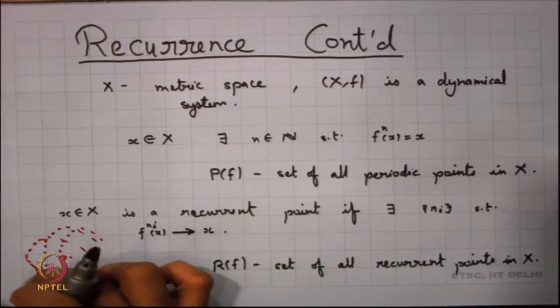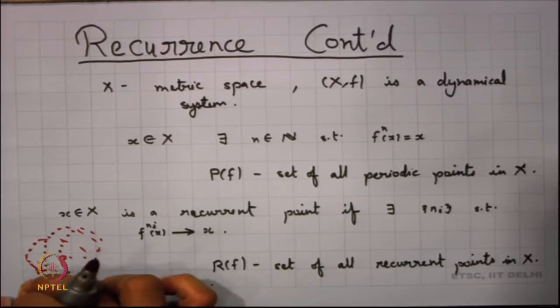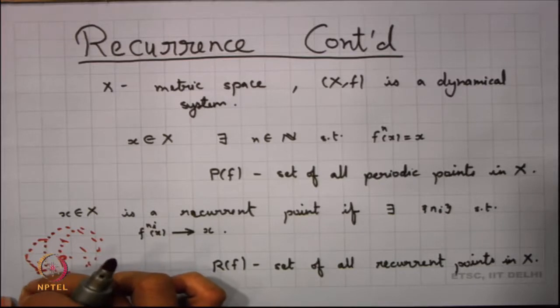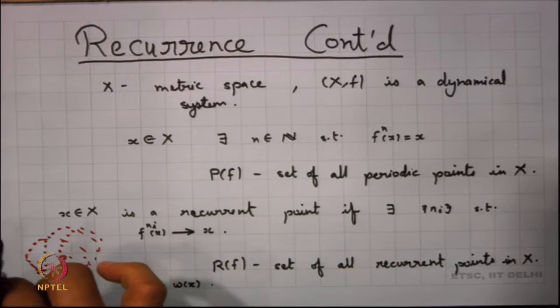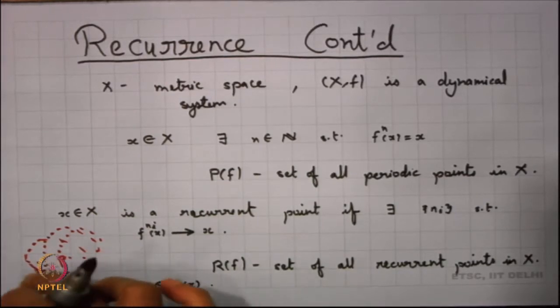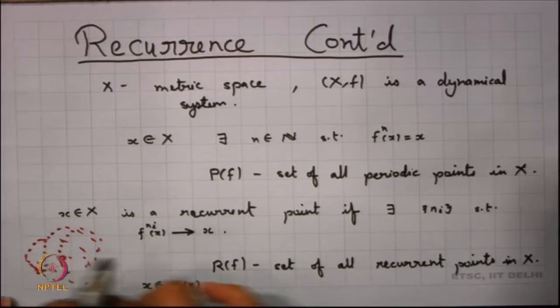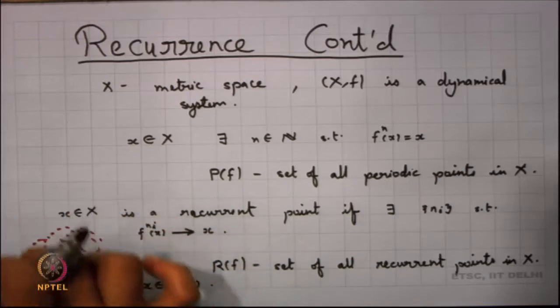Now, we want to approximate this, so that we do not look into the point itself, but we say that okay fine, there is an approximation of returning back to itself. So, instead of saying that the point x returns back to itself, maybe a neighborhood of x returns back to itself.